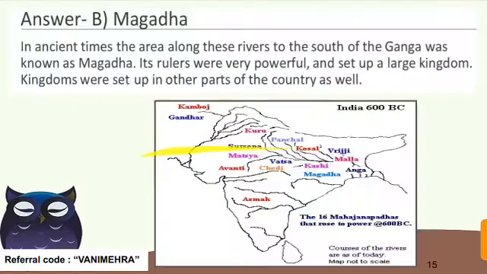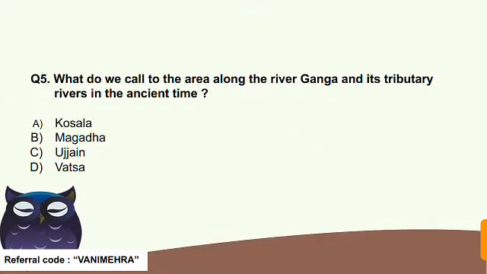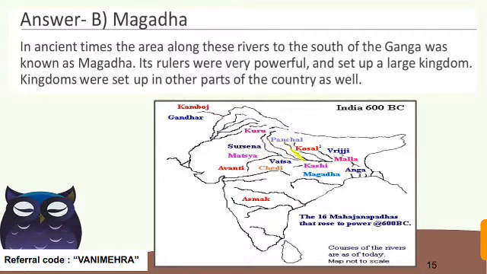Okay, so let's see the information here. In ancient times, the area along these rivers to the south of the Ganga was known as Magadha. Its rulers were very powerful and set up a large kingdom. Kingdoms were set up in other parts of the country as well. So here you can see the Magadha region. Here you can see Ganga, and these are the tributaries. So Magadha is here on the bank of Ganga and its tributaries. The correct answer here is B, Magadha. The source is page number 5.